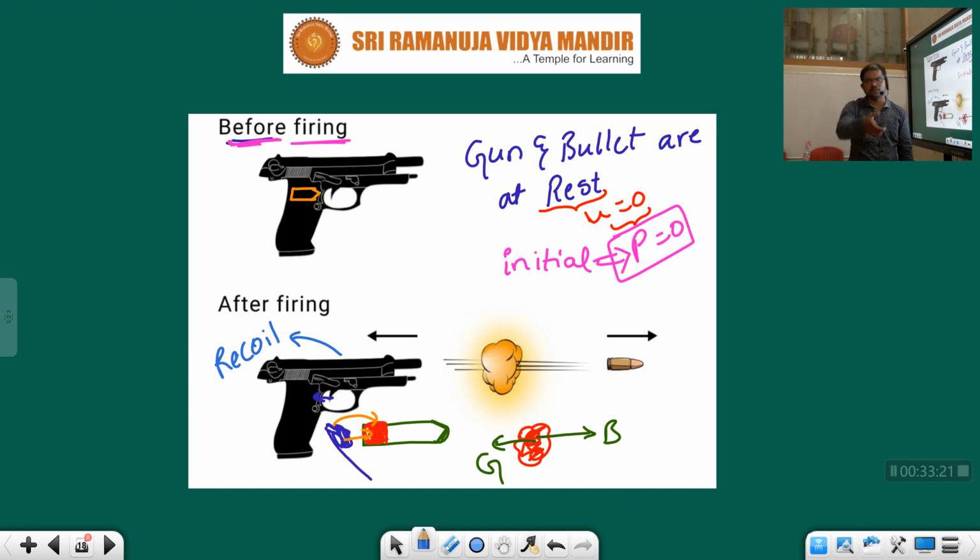That is called recoil. When it is moving like this, it will move with some velocity, children. The bullet will move with some velocity, and it will maintain its own velocity. The gun also recoils with some velocity, children. Let us find out with what velocity the gun recoils back.